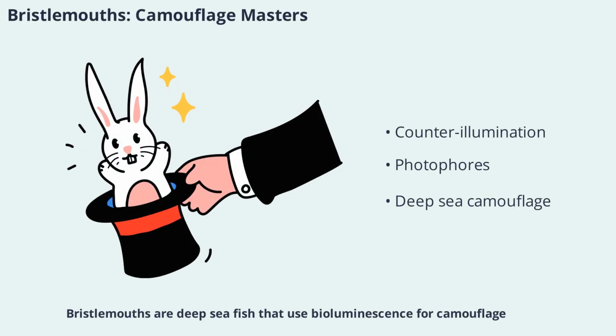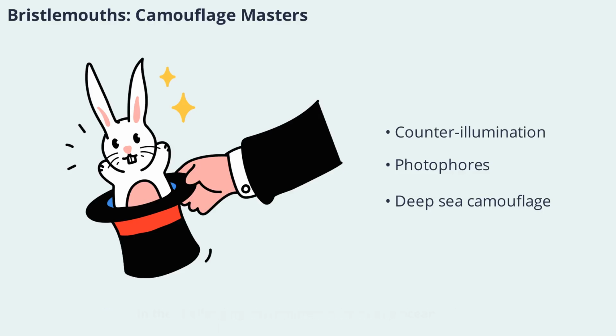Bristlemouths are deep-sea fish that use bioluminescence for camouflage. By lighting up two rows of photophores on their underside, they avoid casting a shadow and can virtually disappear from predators below. This adaptation is a brilliant example of counterillumination, a strategy that helps these fish survive in the challenging environment of the deep ocean.